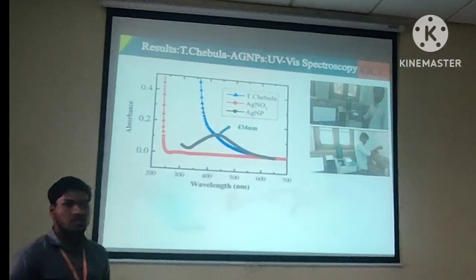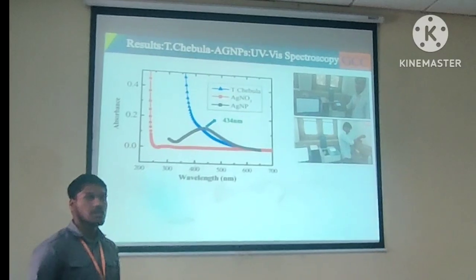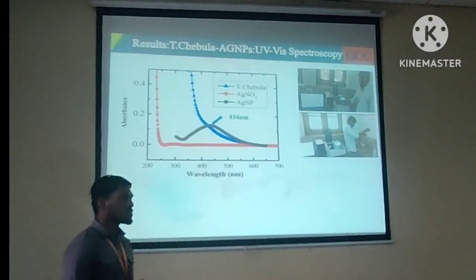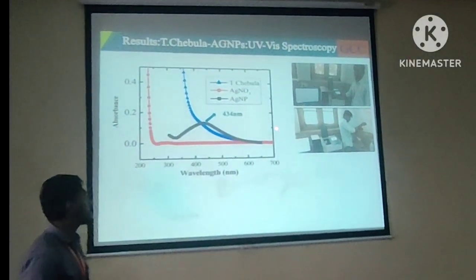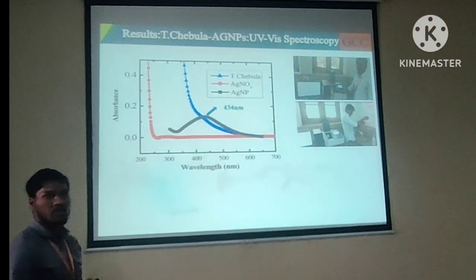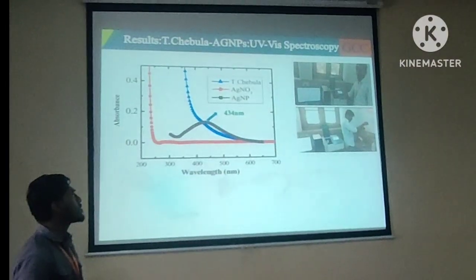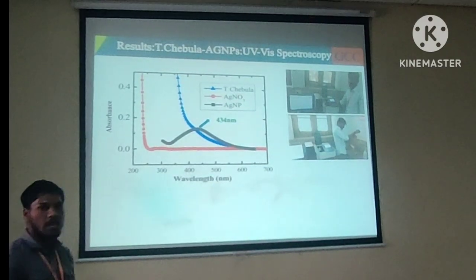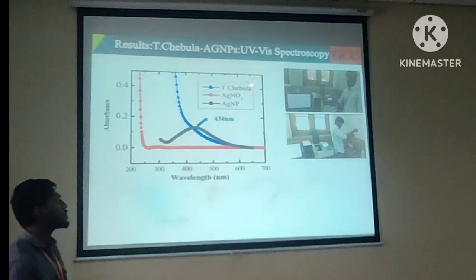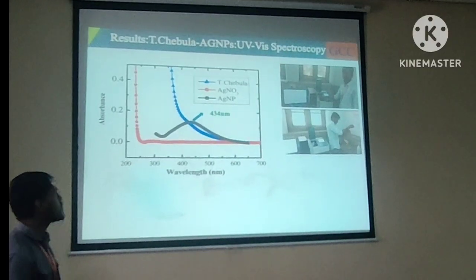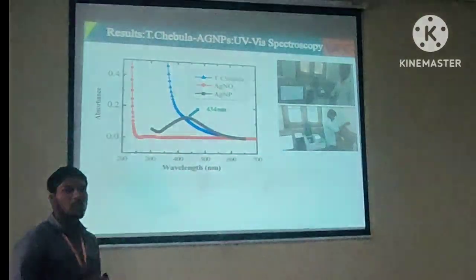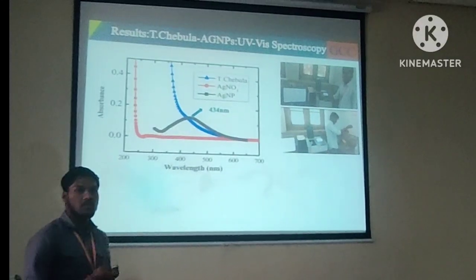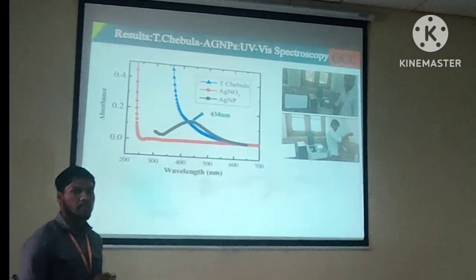We also did UV visible spectroscopy in our college itself in collaboration with the biotechnology department, and the results are seen here. We saw a significant peak at 434 nanometers only in silver nanoparticles, which is not seen in chebula and silver nitrate solution. This shows that nanoparticles are present in the synthesized sample we prepared.